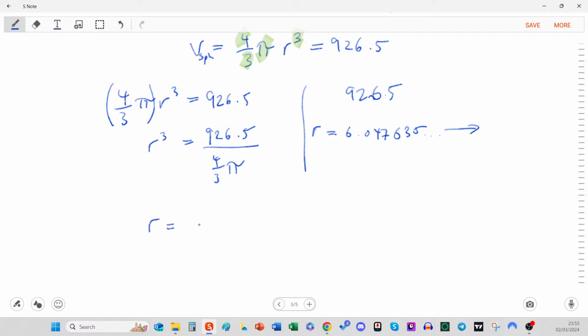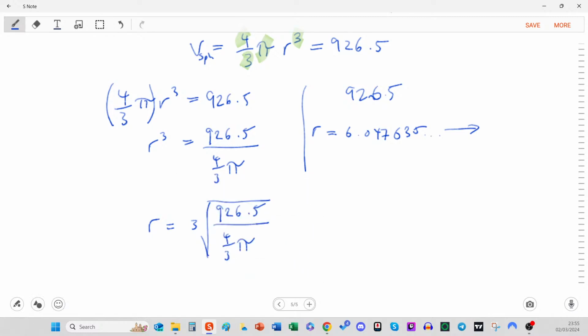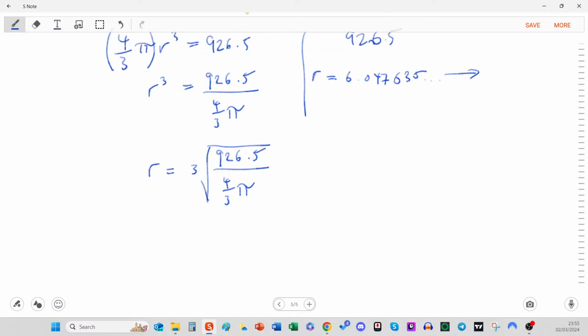So what it looks like is the cube root of, leave space, all of this up here. And then that goes in the calculator, and you'll get the same as you got up there. R equals 6.047635, etc. And that will go back into the question.